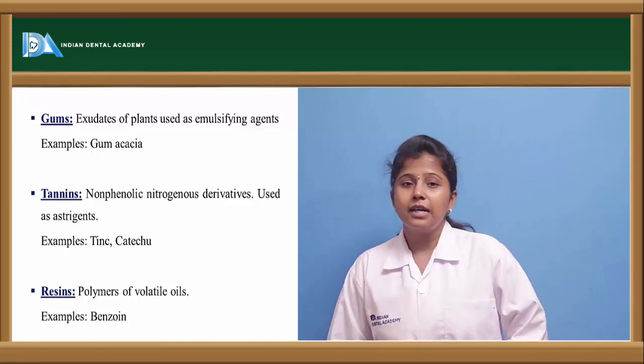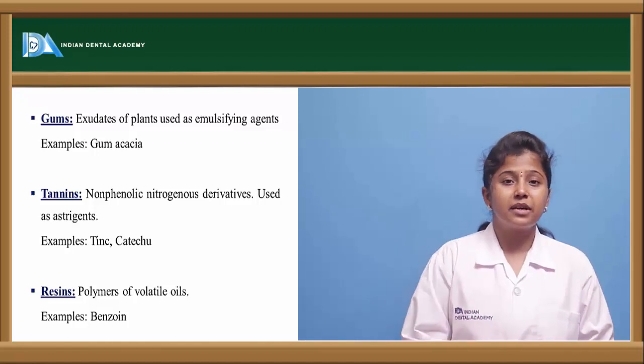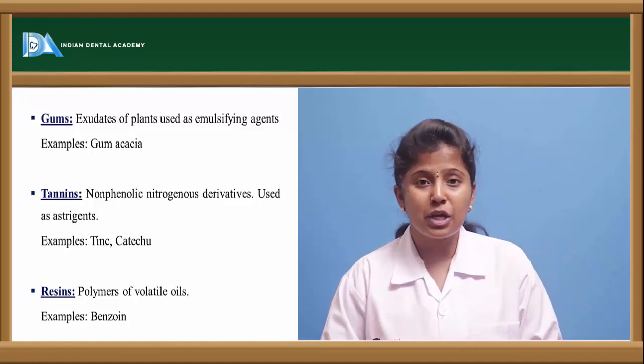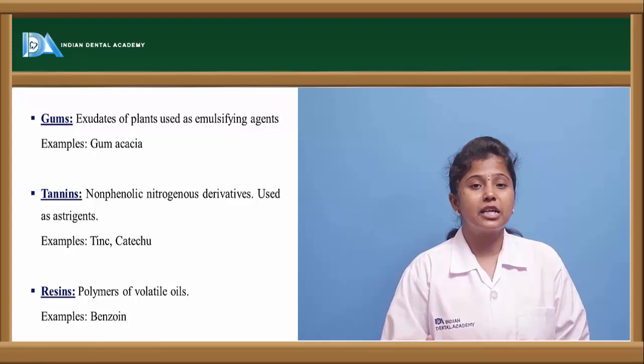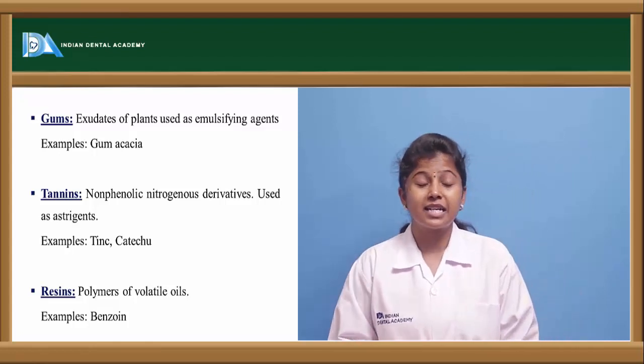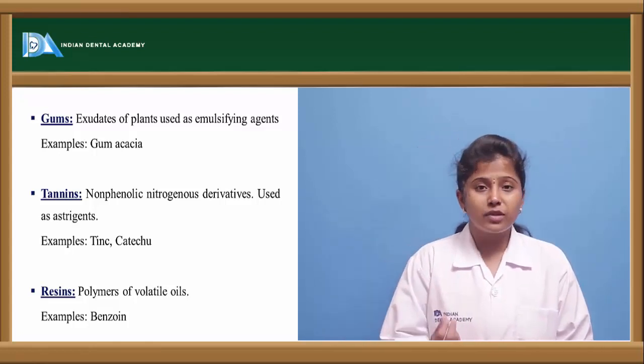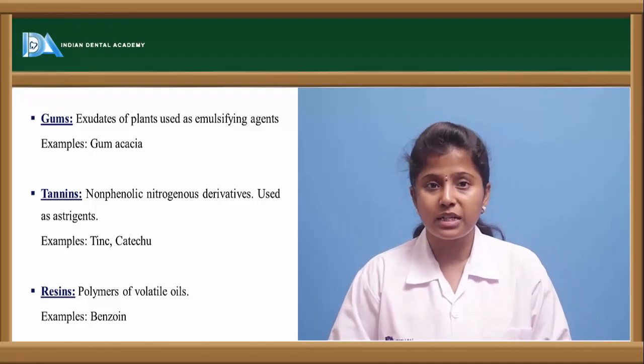So if we take gum acacia, for example, from the gum of the acacia plant, this gum acacia is extracted, which is an amorphous powder. So it is a smooth powdery substance.